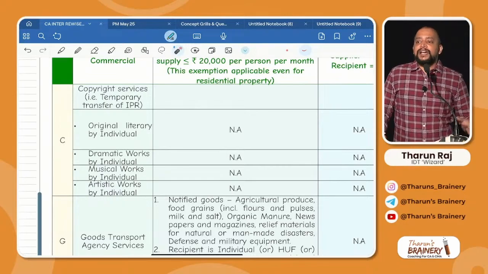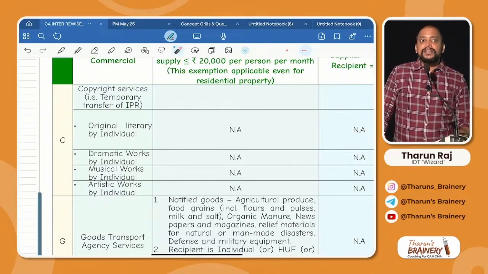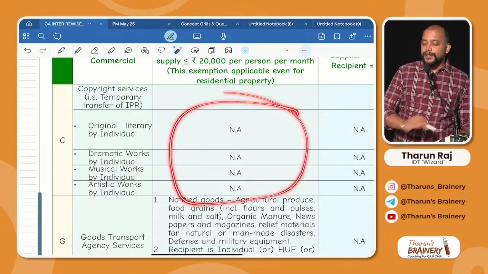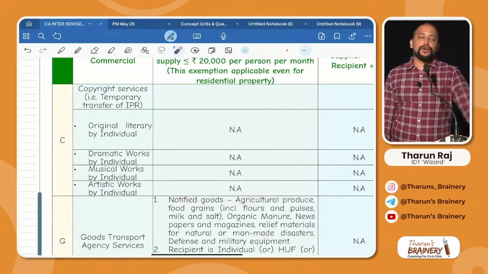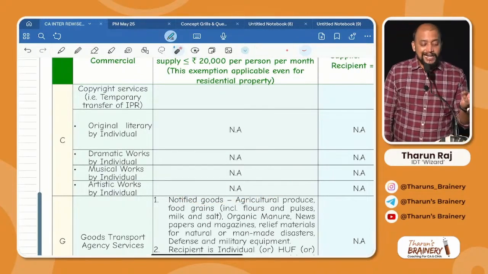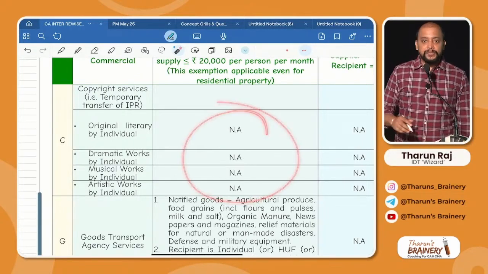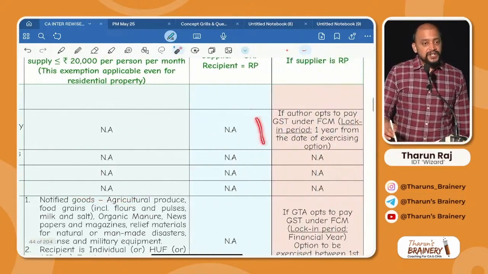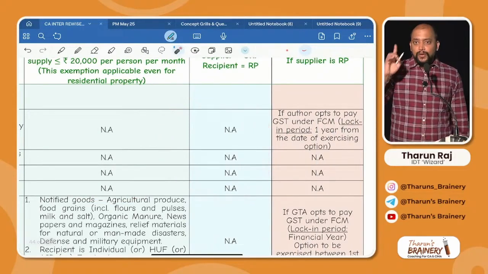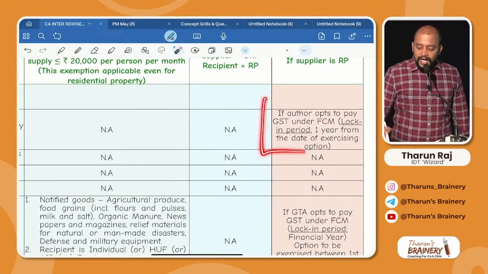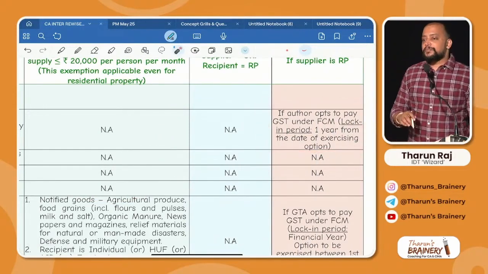Then it will be coming under RCM. So is there any exemption? All the 4 places you see there is no exemption. What are the 4 copyrights covered? Original literary, dramatic, musical, artistic works. And always RCM, we don't have any exemption. Do we have any condition for RCM? No. But only in one place we have an exception to RCM.